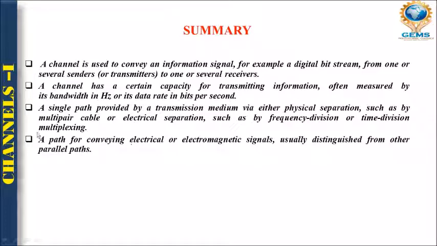So a path is always formed either for an electrical or electromagnetic signal. For electrical signal we will go for guided media, as I have already told you, and for electromagnetic signal we will go for unguided media, right?